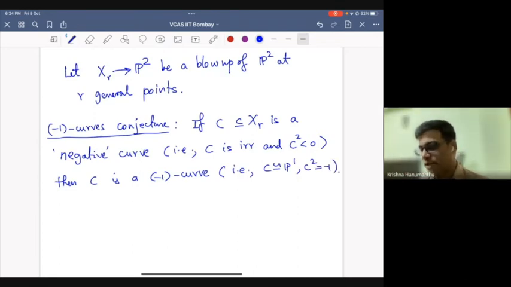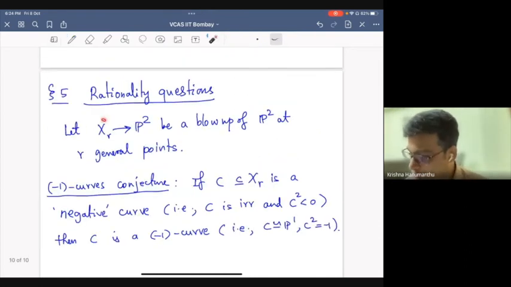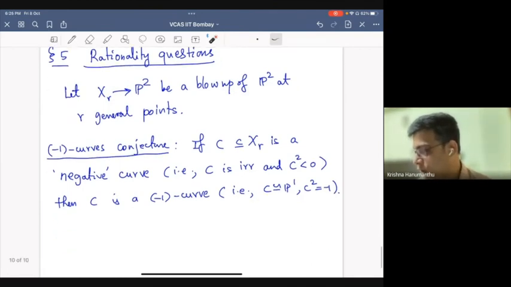So this conjecture is basically saying that every curve of negative self-intersection on this blow up is a -1 curve. For example, it must have self-intersection -1 and it must be rational.